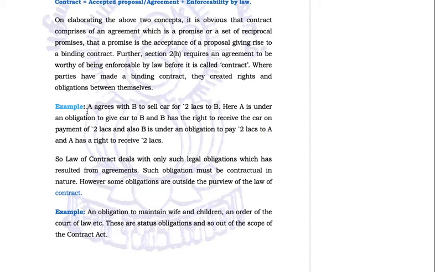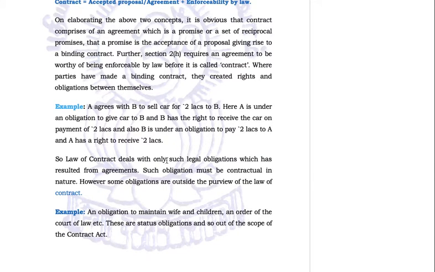This is an example. A agrees with B to sell a car for 2 lakhs to B. Here A is under an obligation to give the car to B and B has the right to receive the car on payment of 2 lakh rupees. There is a proposal to sell the car and a proposal from B's side for 2 lakh rupees. Also B is under obligation to pay 2 lakhs to A and A has the right to receive 2 lakhs. So this is a perfect contract, no issues with this.